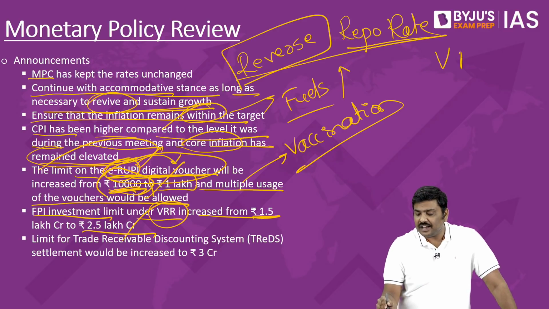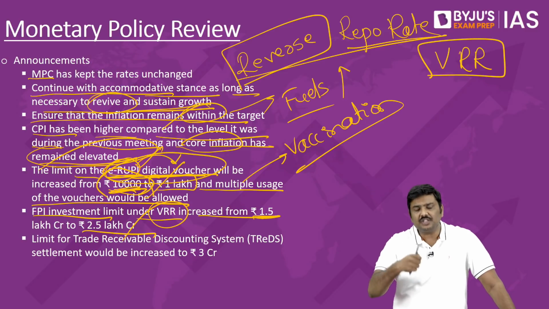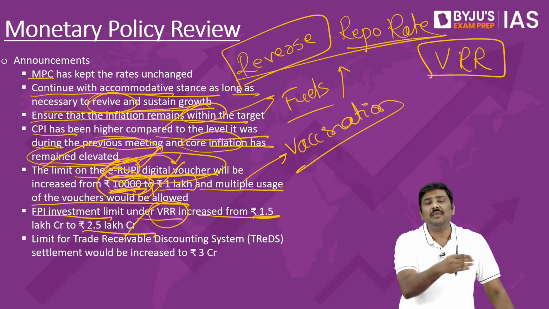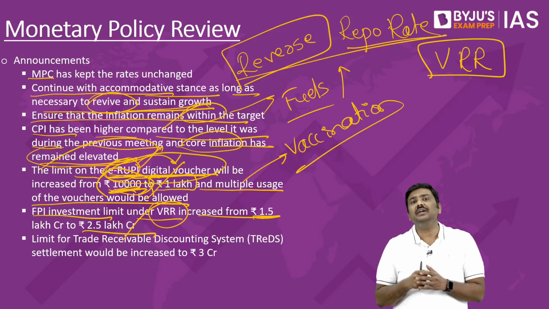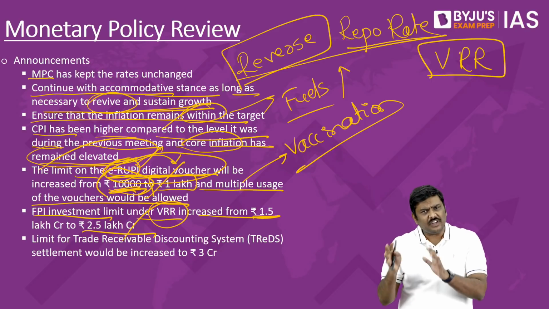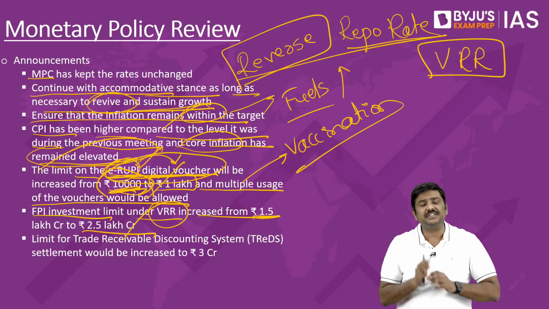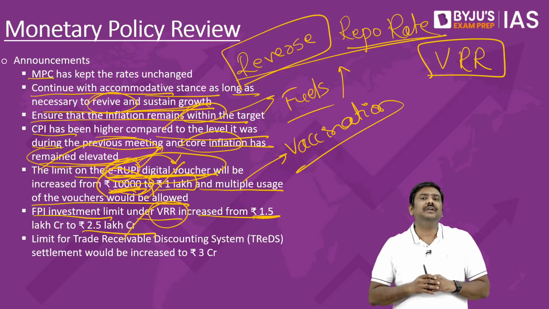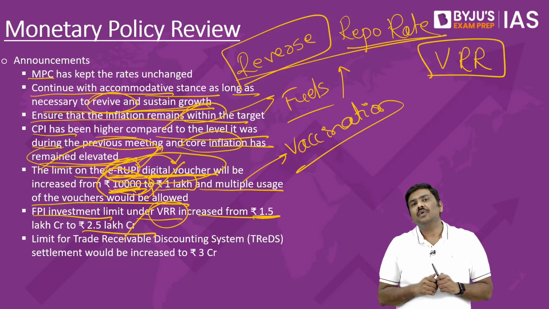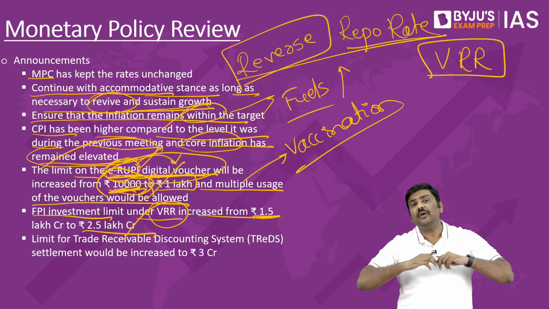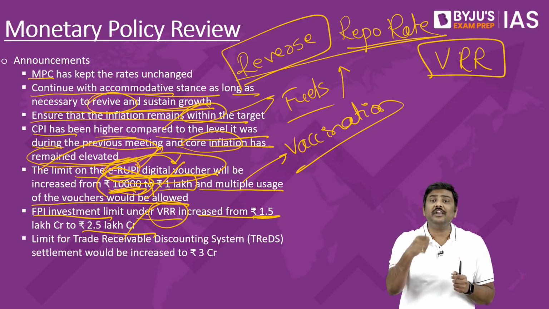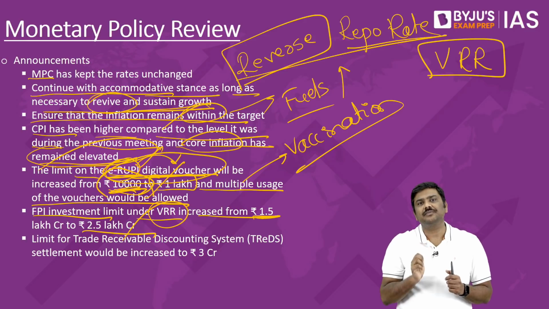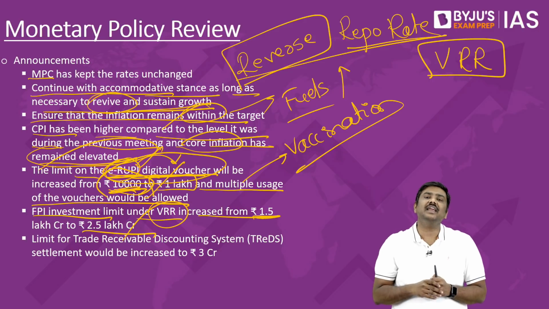Under the voluntary retention route, RBI, which has introduced this particular route, wants to attract stable investments from the foreign market into India. I will repeat the statement. We want to attract more investments, that is the foreign investments in the market. Yes, both in the equity market as well as the debt market, we want to attract more and more investment. Focus on the debt market here. Within the debt market, generally whenever the foreign investors, that is the FPIs, foreign portfolio investors, when they want to invest, there are certain restrictions, there are certain conditions on their investments.